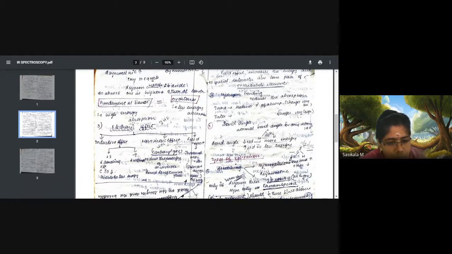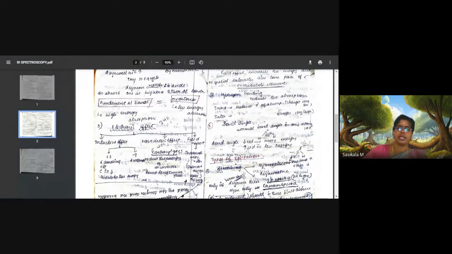Where electron donating groups are present, the value is shifted from normal to lower energy, that means towards a lower wavenumber in centimeter inverse. So this is about the inductive effect, how it affects the vibrational frequency from its normal value. Understood now how electron donating groups and electron withdrawing groups affect the vibrational frequency from the normal value.